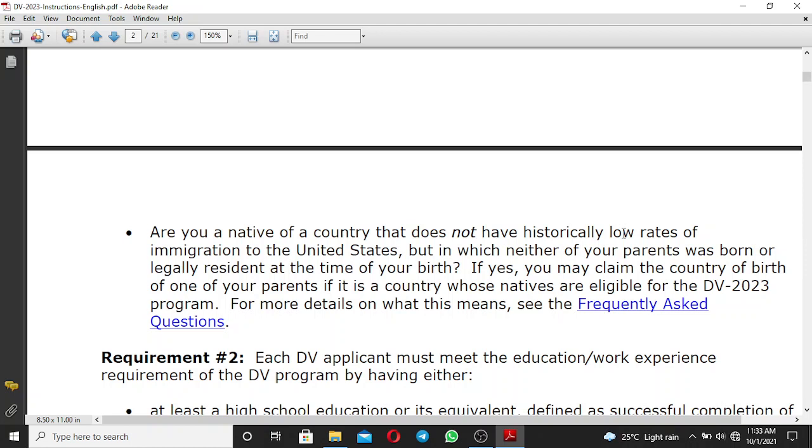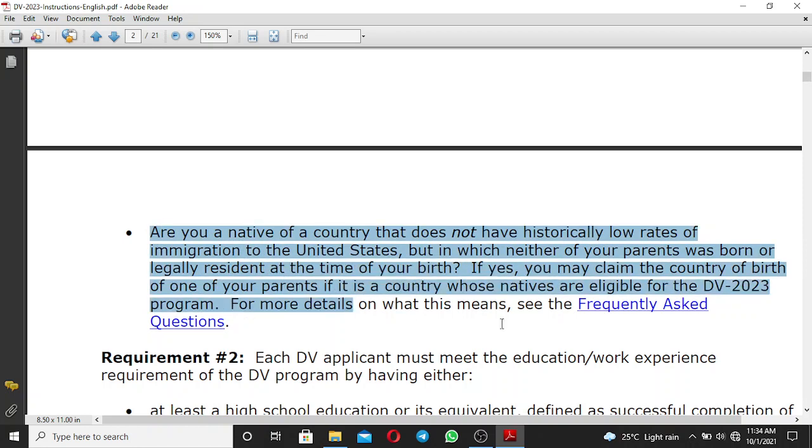That's point number 1. Number 2, are you a native of a country that does not have historically low rates of immigration to the United States, but in which neither of your parents was born or legally resident at the time of your birth? If yes, you may claim the country of birth of one of your parents if it is a country whose natives are eligible for the DV 2023 program.